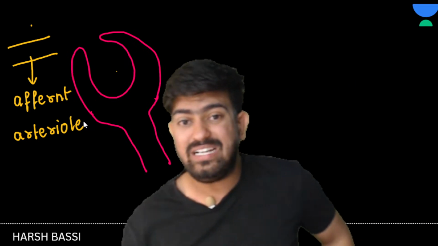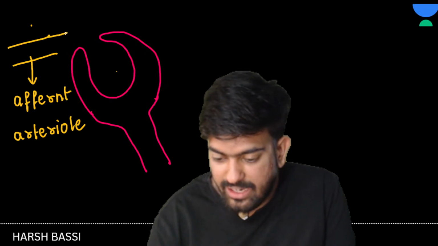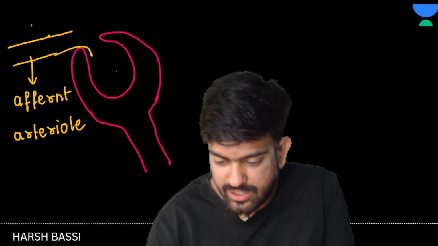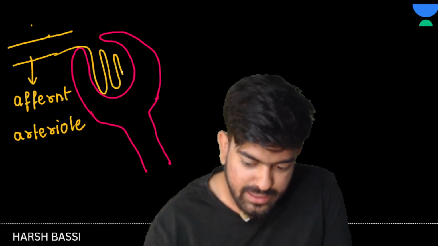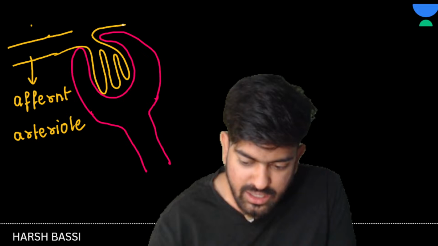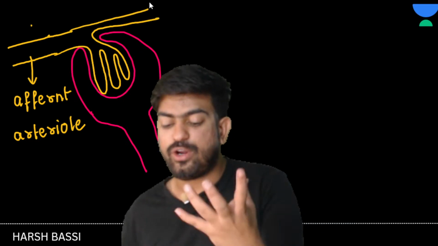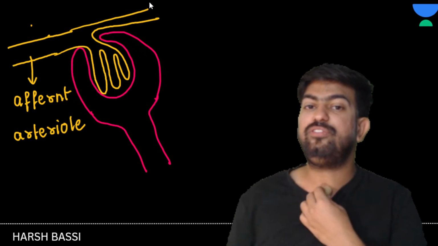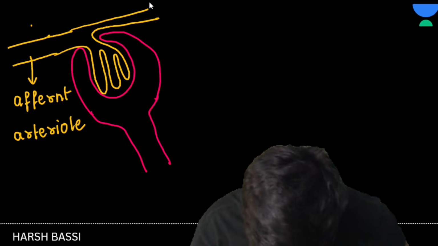Now this afferent arteriole again divides and forms a bunch of capillaries here. And these capillaries are known as what? Tuft of capillaries. Or this network is also known as